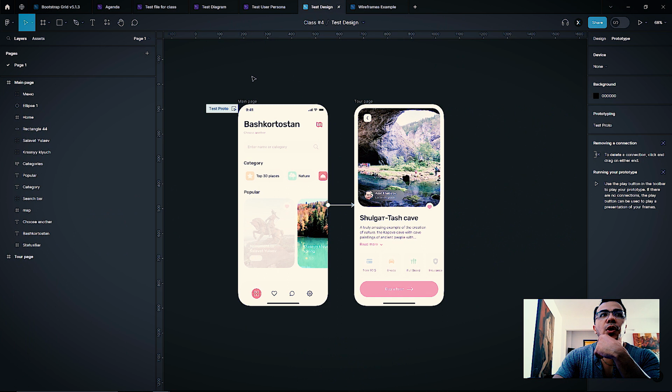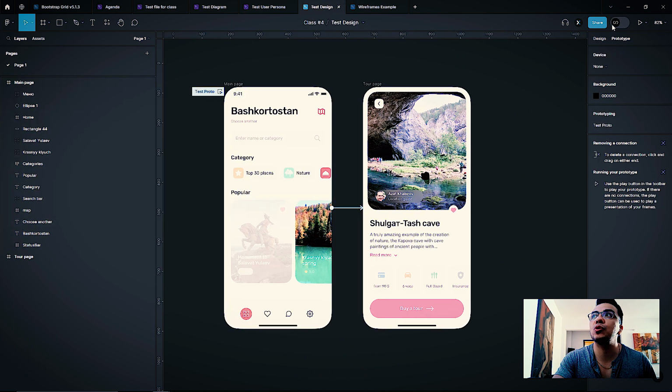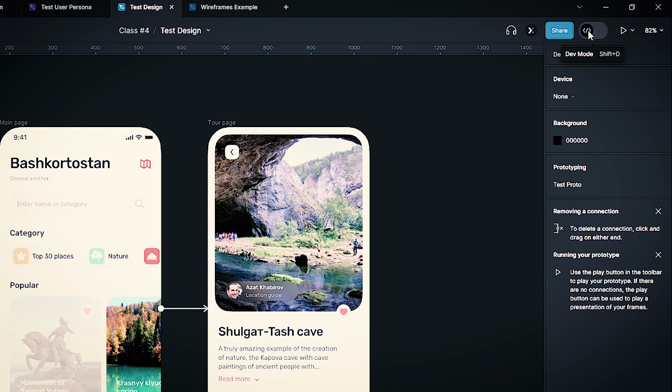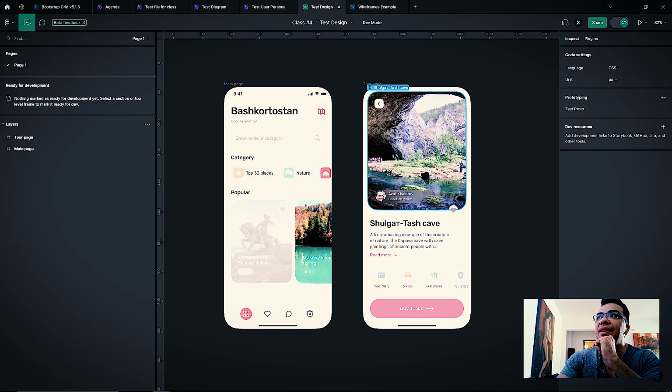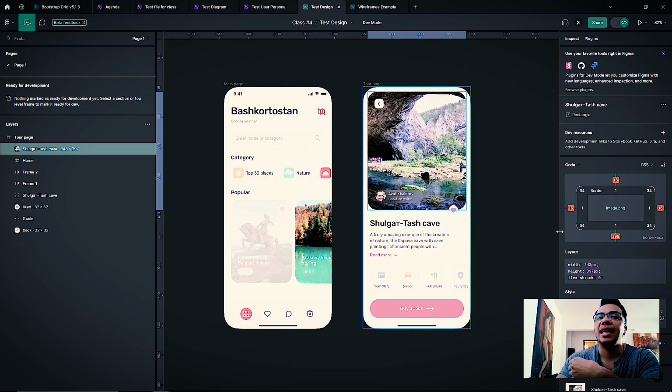And if you do the designs in pixel perfect, when you have the designs in high fidelity mockups, the developers can go to dev mode. It's this toggle here. And when they click here, they will see all the CSS code. It depends on the type of framework that they are going to use, but they can set this up if they want to see it in CSS, iOS, Android, or any other type of framework.